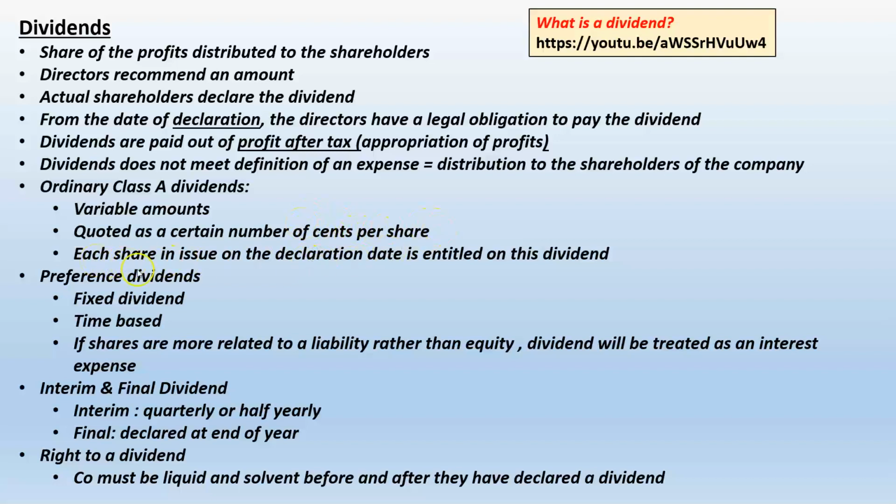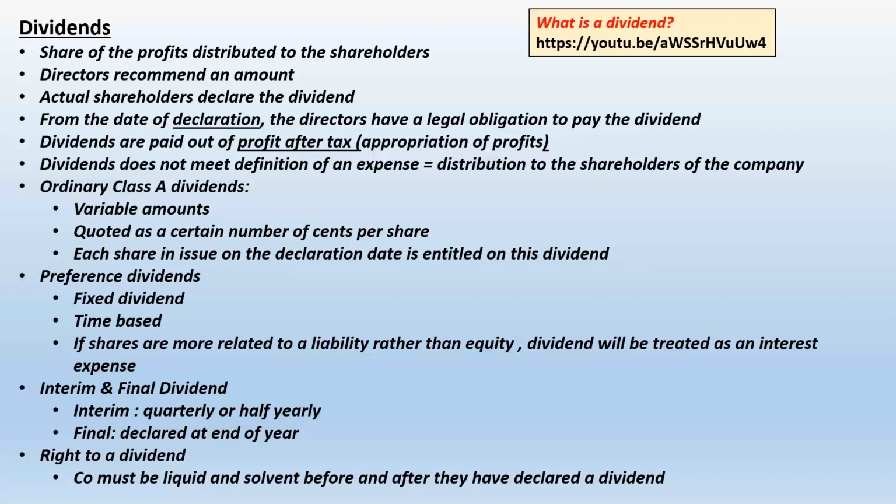Now, each share which has been issued on the declaration date is entitled to this dividend. So talk about ordinary shares: all ordinary shares that are issued on declaration date are entitled to the dividend. Now, we get a dividend declaration date, and from that date we say that the company is now liable for paying a dividend.